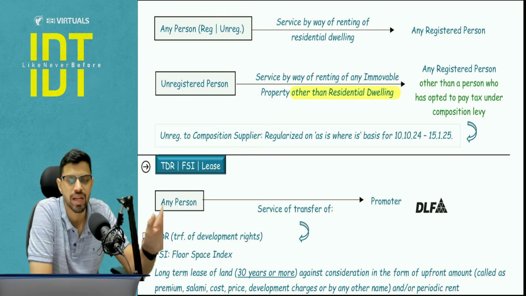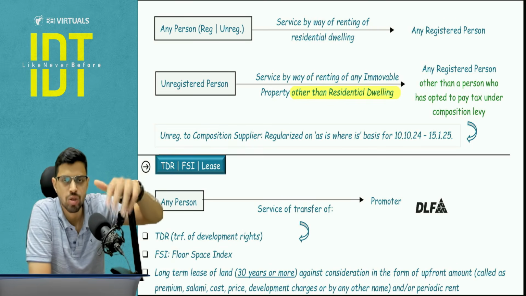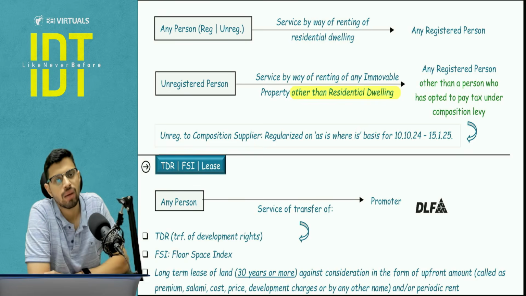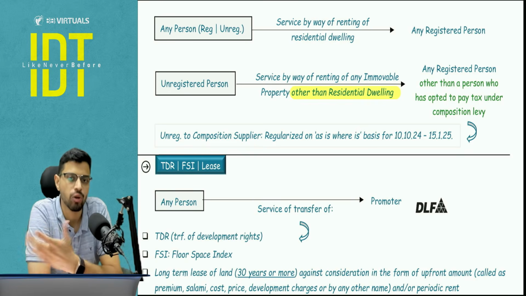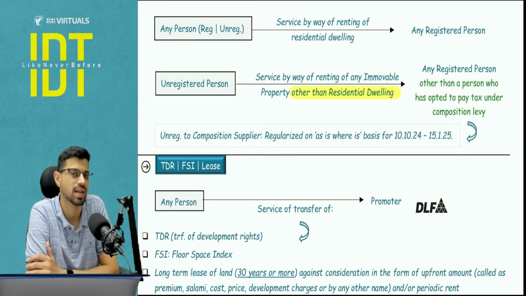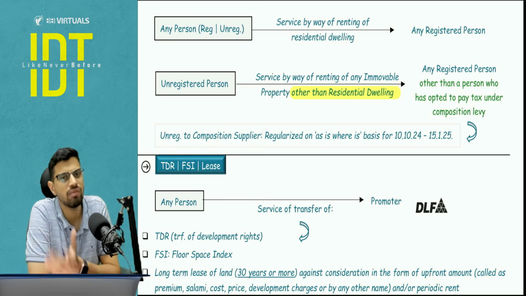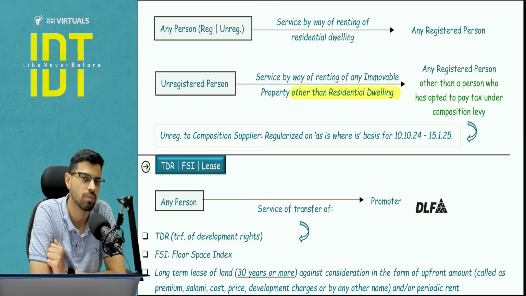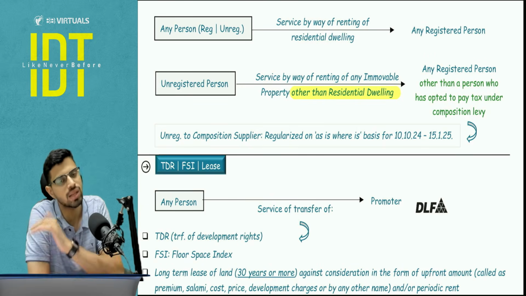Why is this a relief, sir? See, composition levy, why does a person go for it? Because he wants to save himself from tax compliances. And if he falls under this particular case, let's say he takes a shop on rent from an unregistered person, then he has to comply with RCM. This is a headache for him, no? Then he will say to Nirmala Tai that Nirmala Tai, I came into the composition scheme for saving myself from tax compliances, and now you are putting this tax compliance on me.